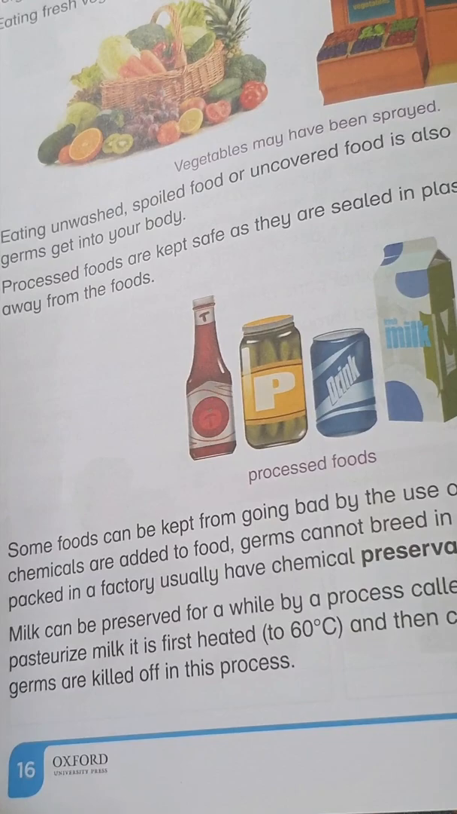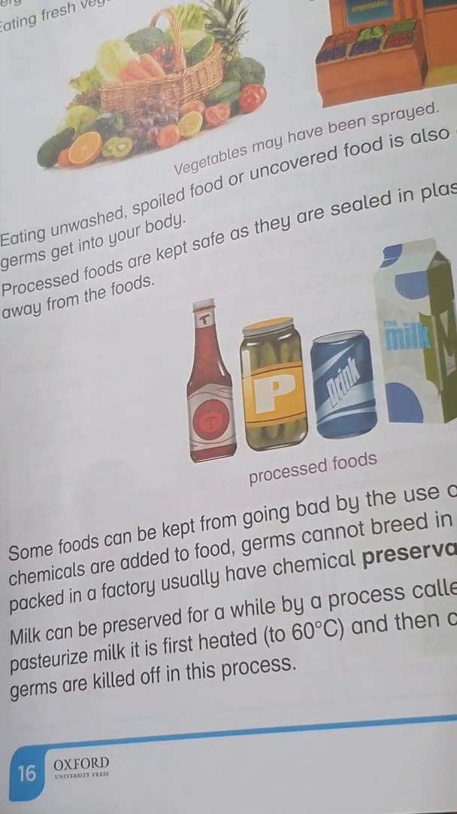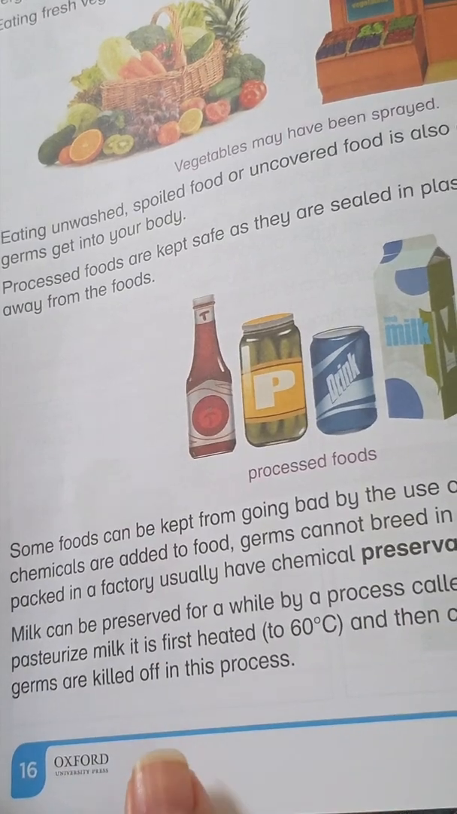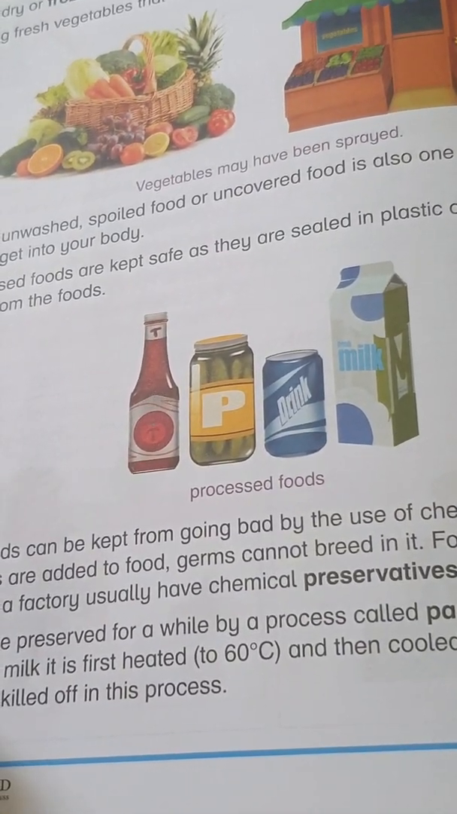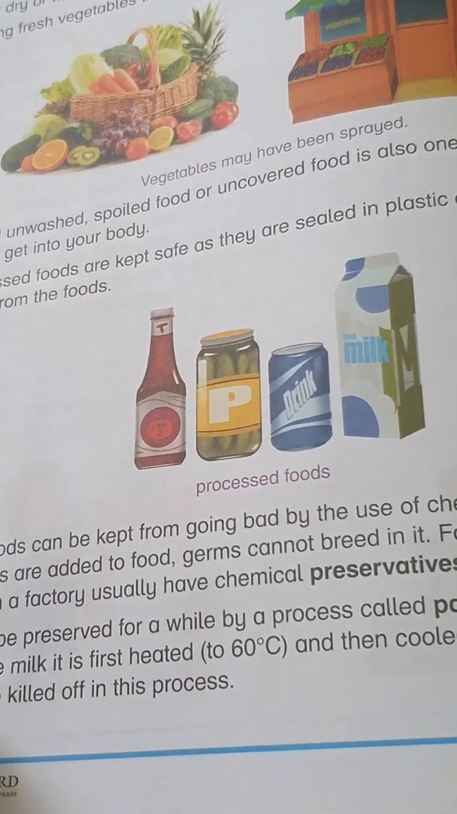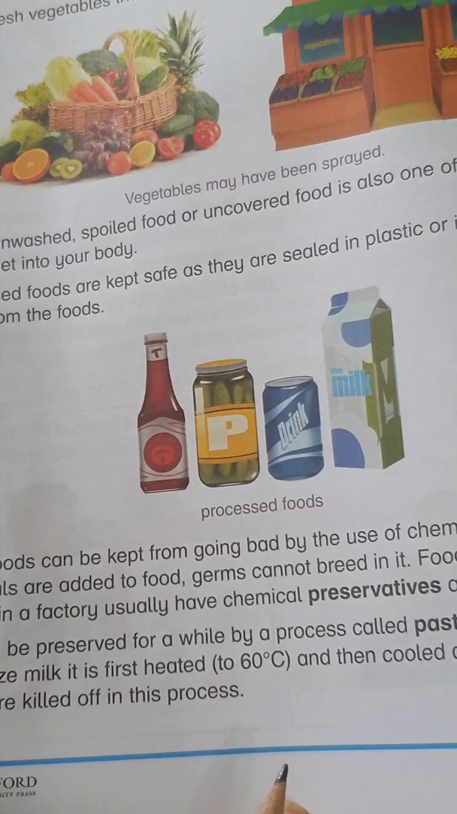Some foods can be kept from going bad by the use of chemicals. I would suggest these are harmful. When certain chemicals are added to food, germs cannot breed in it. Foods that have been packed in a factory usually have chemical preservatives added to them.